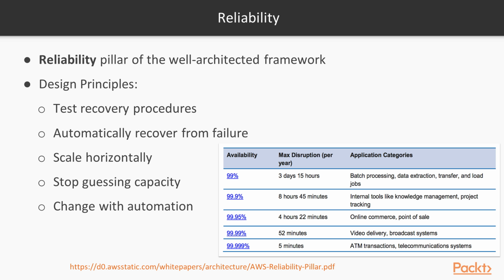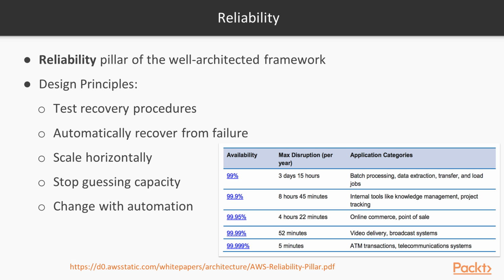And also in terms of availability, we have here an interesting table that we are going to discuss in the next slide, about the percentage and the maximum disruption per year, and what we can apply this availability percentage to. For example, 99% is around 3 days and 15 hours per year of disruption.